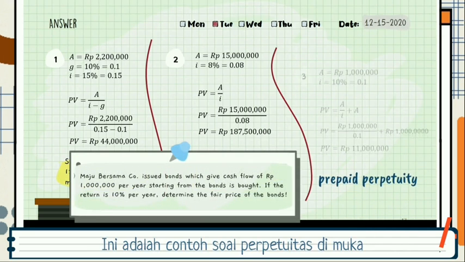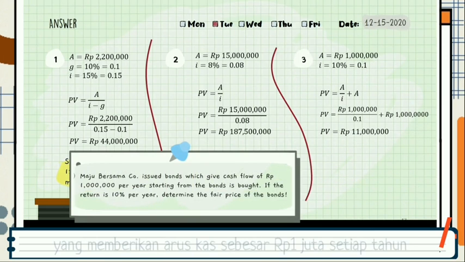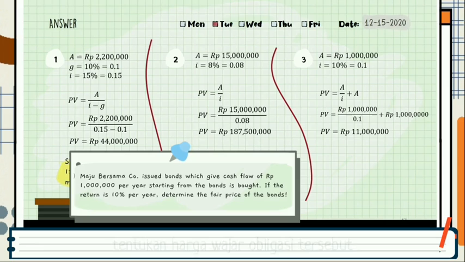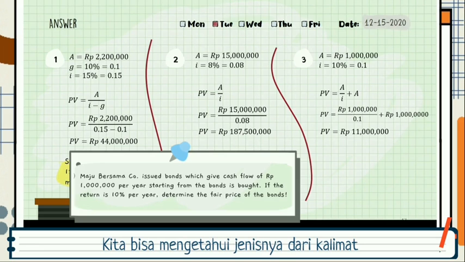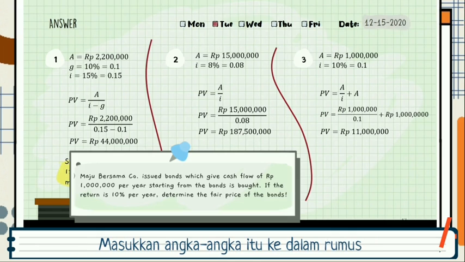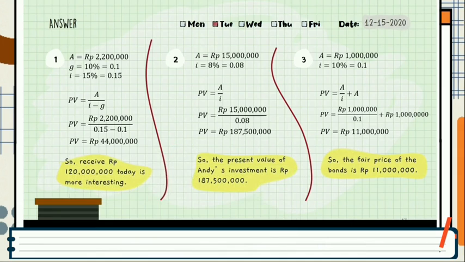Next, number 3. It is prepaid perpetuity. The question: Maju Bersama company issued a bond which gives a cash flow of 1 million rupiahs per year starting from when the bond is bought. If the return is 10% per year, determine the fair price of the bond. We can know it from the statement starting from when the bond is bought. That means today. We only need to put it into the formula, so the fair price of the bond is 11 million rupiahs.